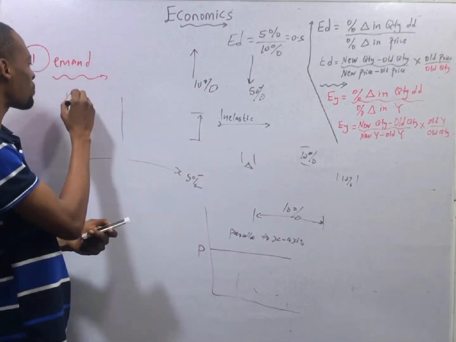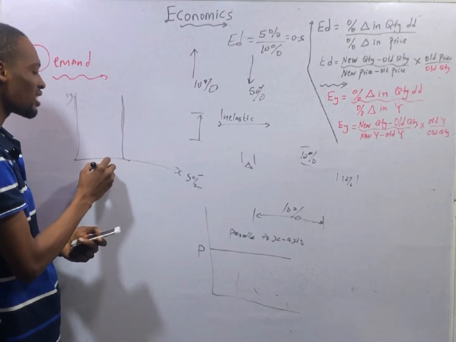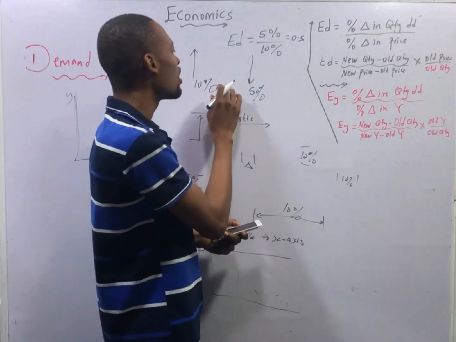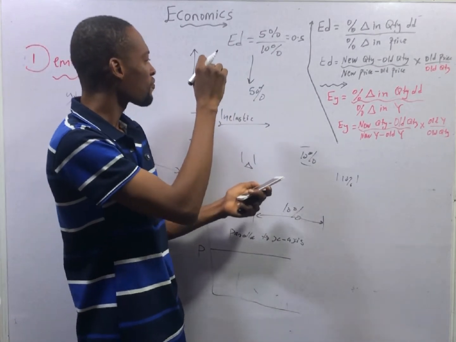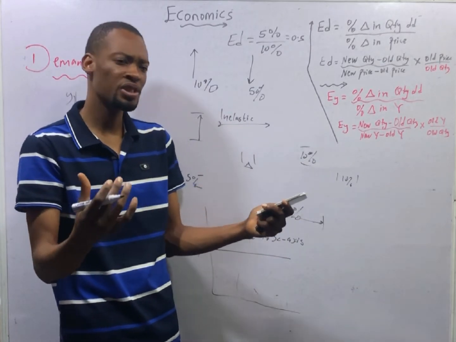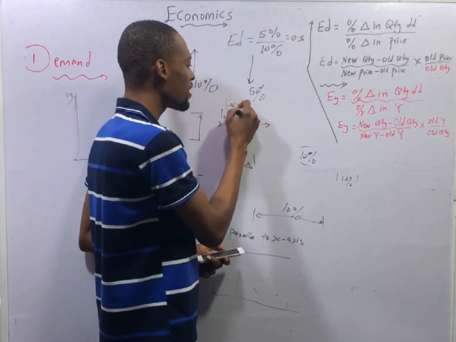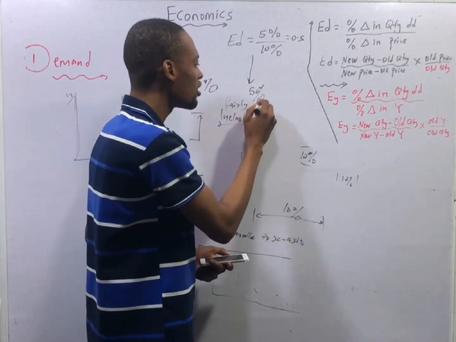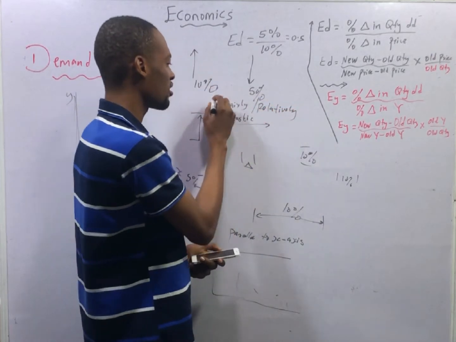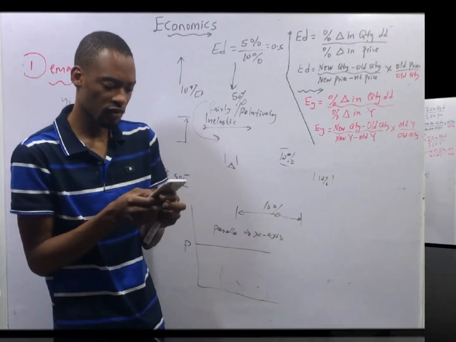Now the one that is running parallel to the Y axis is zero elastic or perfectly inelastic. Now the question we answered earlier, where a bigger change in price is leading to a small change in quantity demanded, this is a fairly inelastic or relatively inelastic, so not perfectly. So take note of all that.